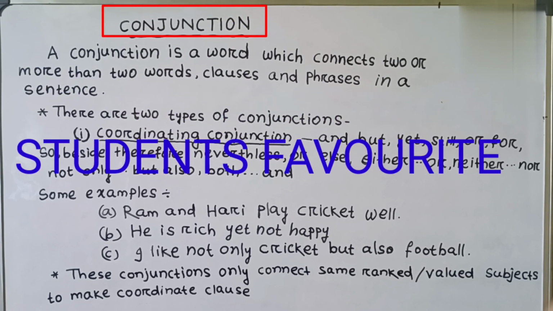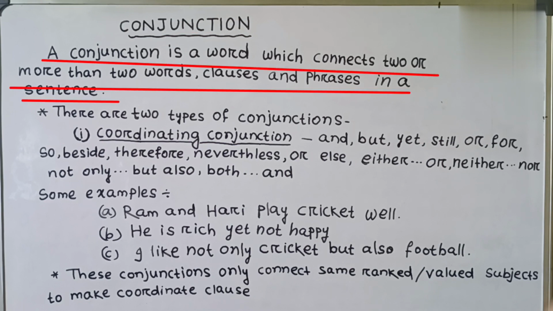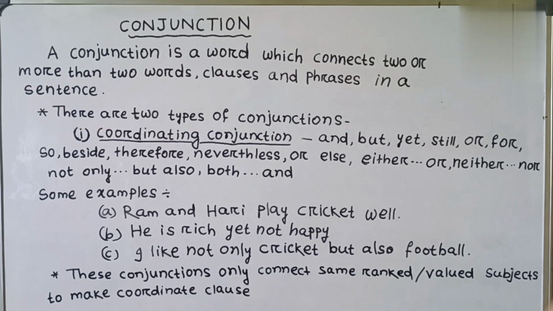In today's class, we shall discuss another part of speech, that is conjunction. Let's learn its definition first. A conjunction is a word which connects two or more than two words, clauses, and phrases in a sentence. There are two types of conjunctions. The first one is coordinating conjunction and the next is subordinating conjunction, which I'll discuss later.